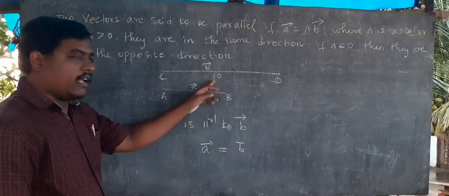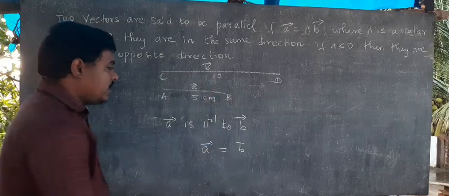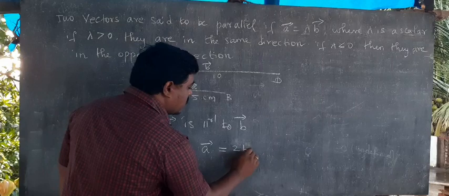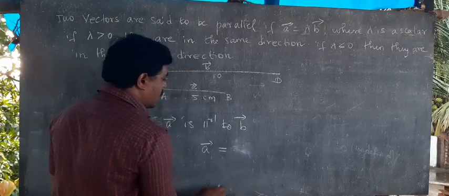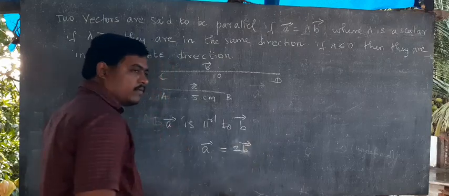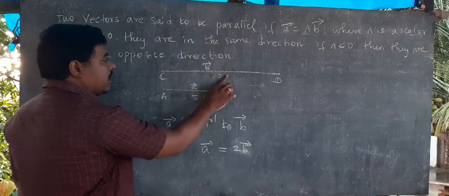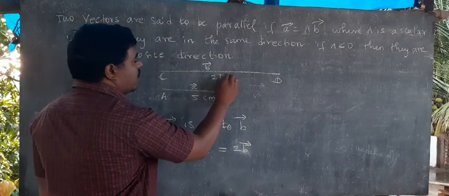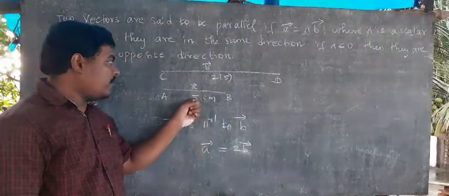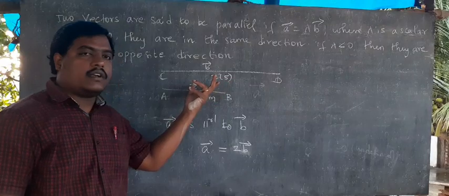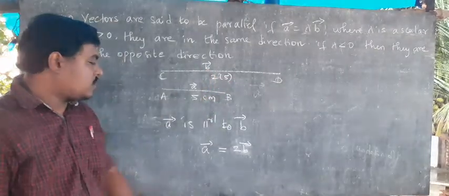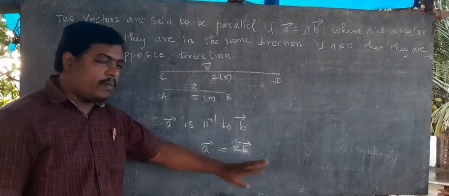Here 5, here 10. So this one I write: A vector is 2 times B vector, because this 10 I wrote as 2 into 5, right? 2 into 5 is 10 only, 2 times. This CD is 2 times AB. So A vector equals 2B vector.